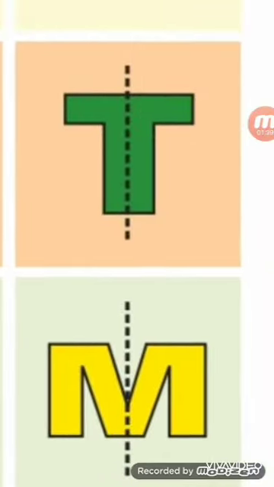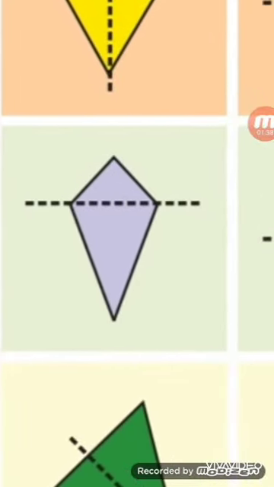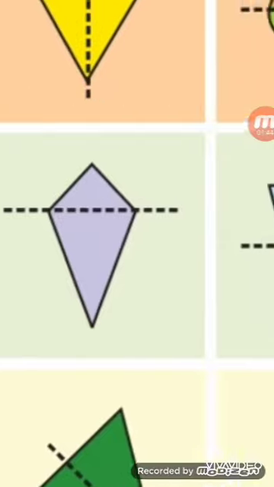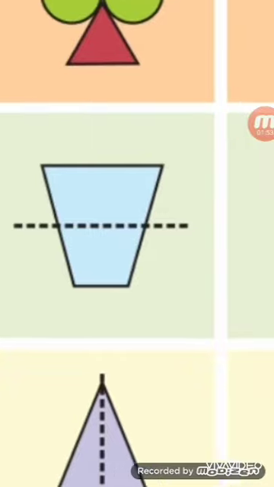T. T is also divided equally. When you put the mirror on the half picture, the T will look complete. So it is equal. Now this one. This is not divided equally. See, the upper portion is small and the lower portion is big. So it is not equal. Same way here also. The upper portion is big and the lower portion is small. So both the pictures are unequal. It is not divided equally.